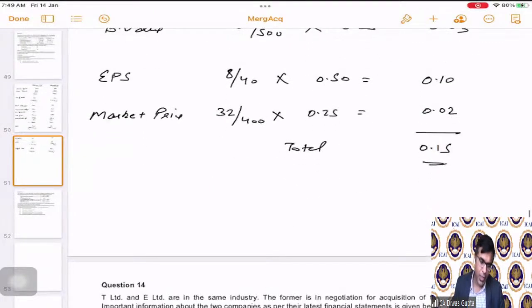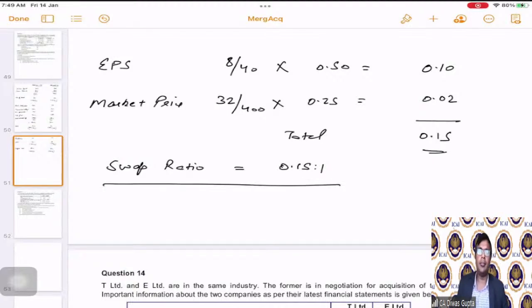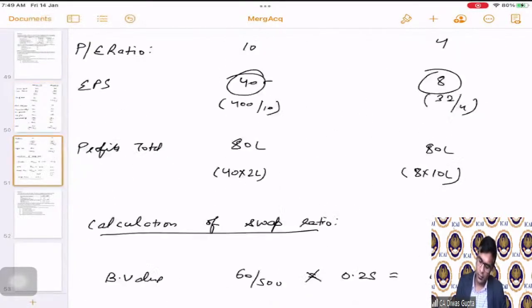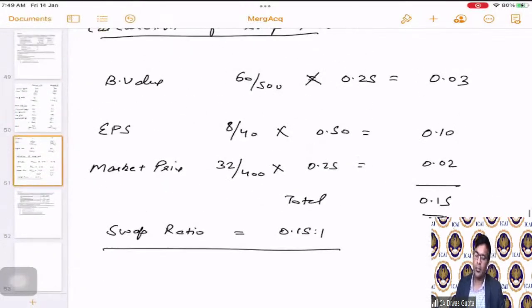So hence the swap ratio is 0.15 to 1. Till now, we have calculated the first part of the question.